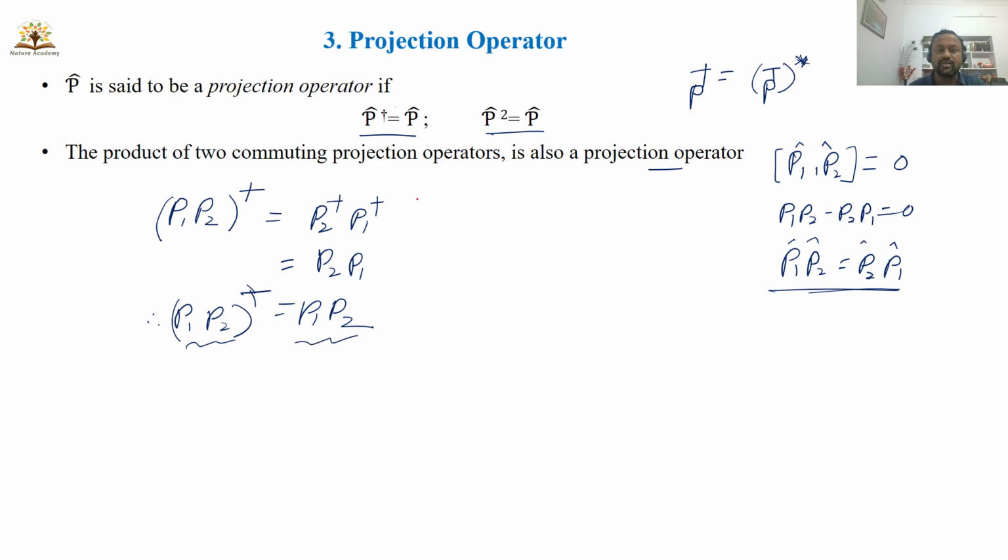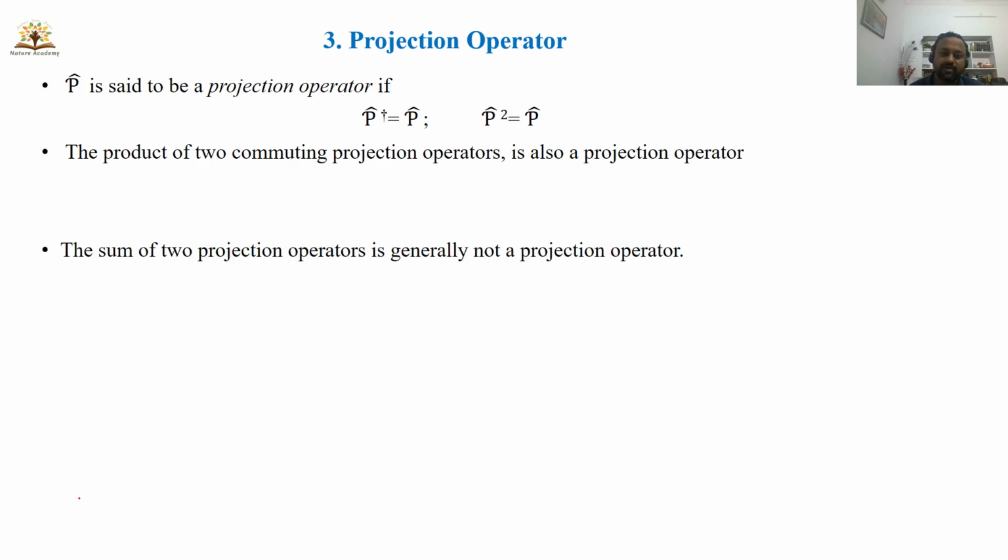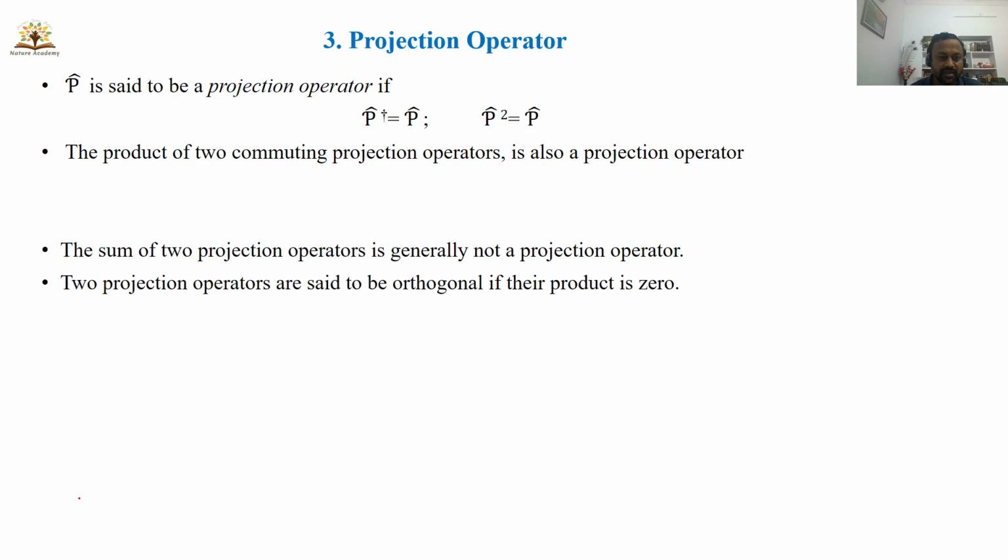If you want, you can also check the second condition, P square is equal to P. When you write (P1 P2) whole square, you should get P1 P2. You can also verify this one. So this is the third property of projection operators. The first property is P dagger equals P, the second property is P square equals P. The sum of two projection operators is generally not a projection operator.